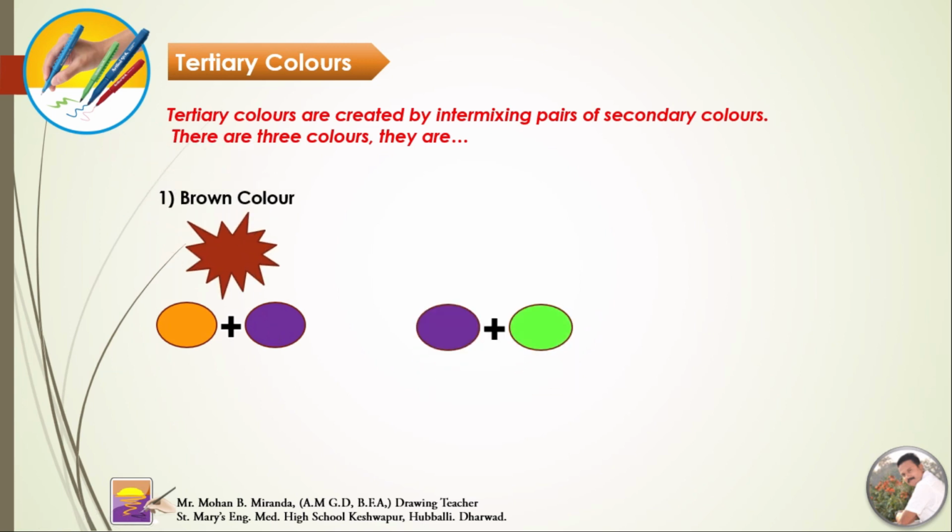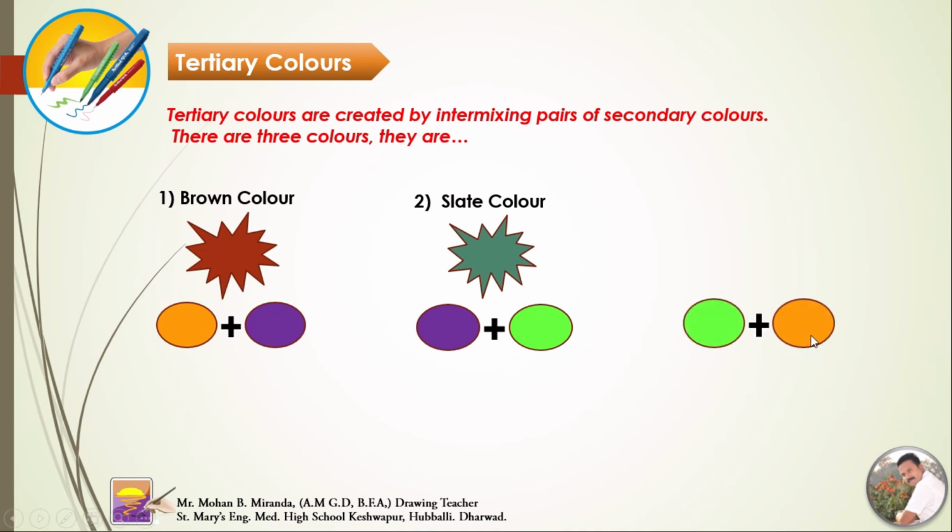Next, purple and green, if you mix together, you can get the slate color. Green and orange, if you mix together, you can get a greenish brown color. Brown color, slate color and greenish brown color are the tertiary colors.